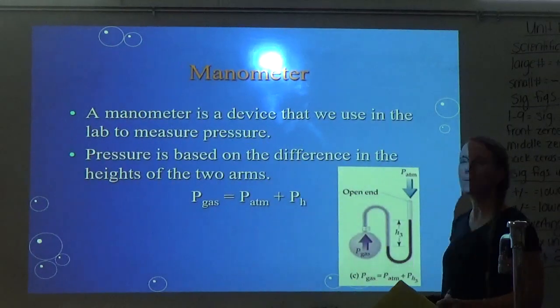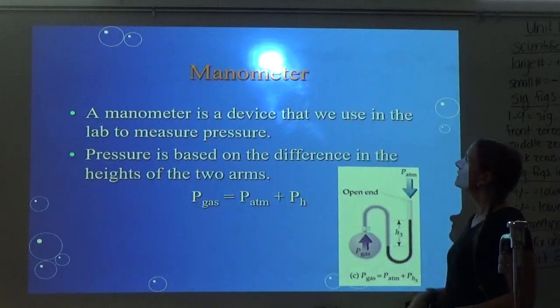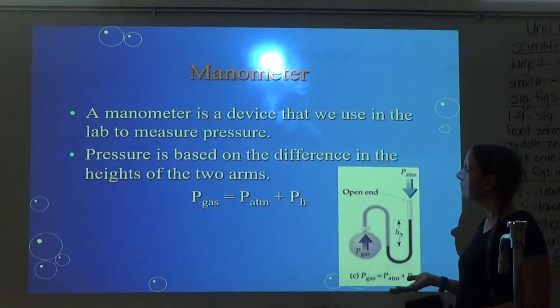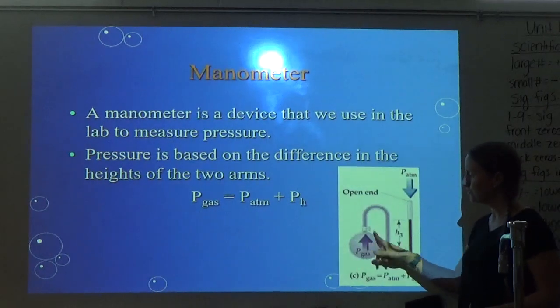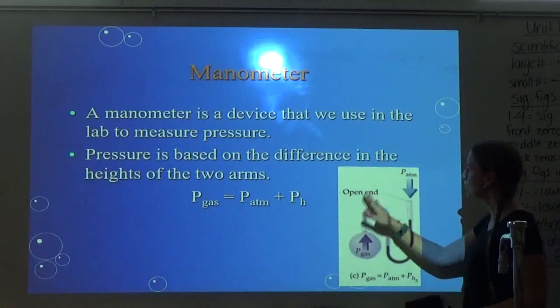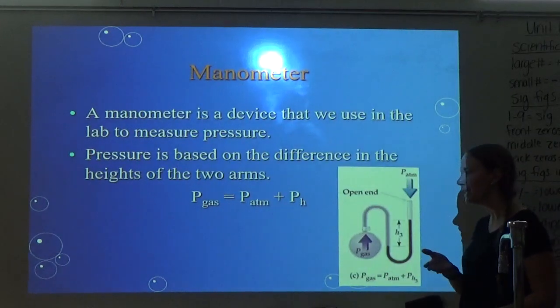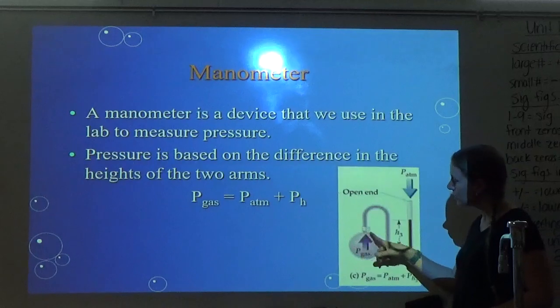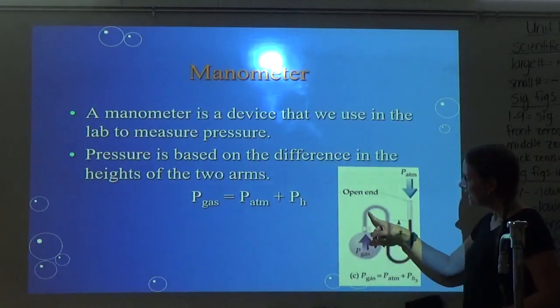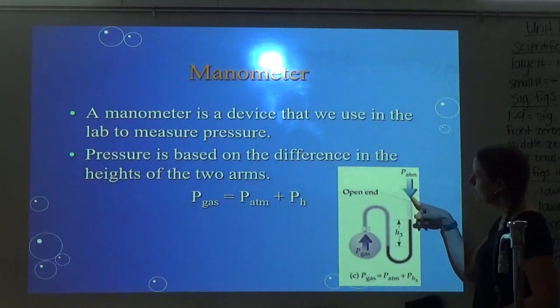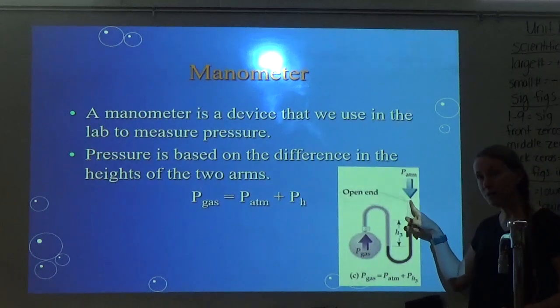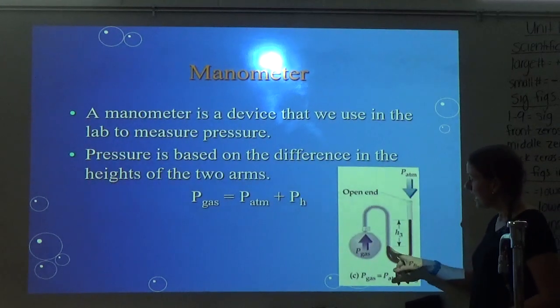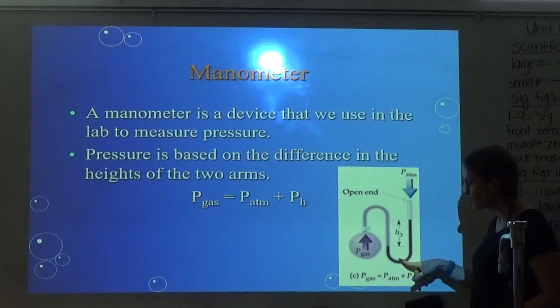So let's move on to a manometer. A manometer is a device that we use in the lab to measure pressure. It's kind of like this. Ooh, this picture isn't super clear, but that's okay. It's probably not clear in the video anyway. But you can have a container that holds a gas, and it has this kind of S-shaped tube. Sometimes the tube is open, sometimes the tube is closed. And then there is a column of mercury in there.